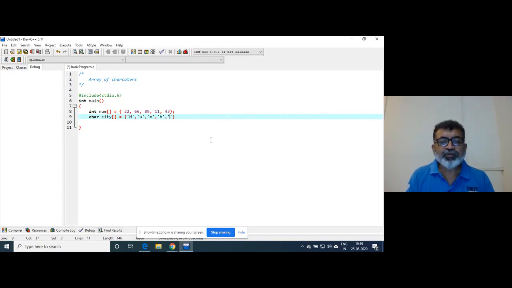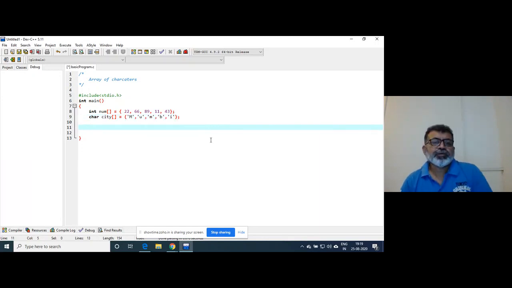See the pain, how much we have to write while writing the code. I mean, just imagine. So you have to initialize the string like this. It is not easy. For each character, there has to be a pair of single quotes because a character has to be written like that.